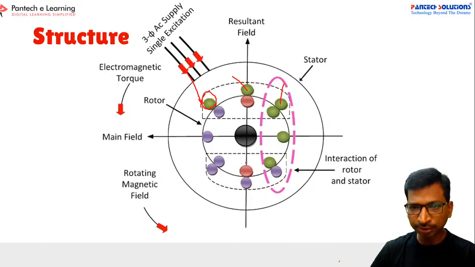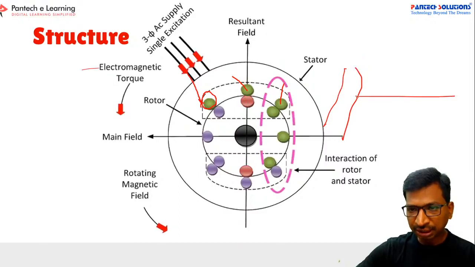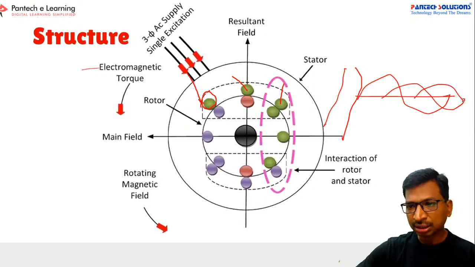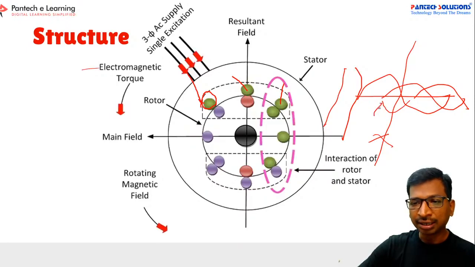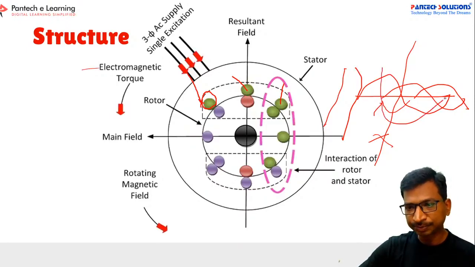See here, if you are applying three phases, three inputs, and you take this cross section point, the resultant flux, for example, A will be the most positive, B will be the most positive, and then C will be the most negative. So in that case, the resultant voltage will be like this, right?